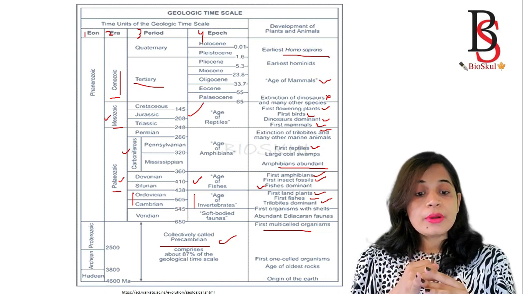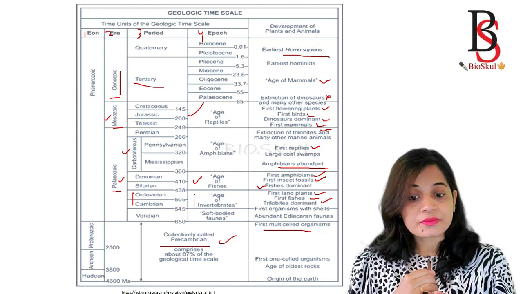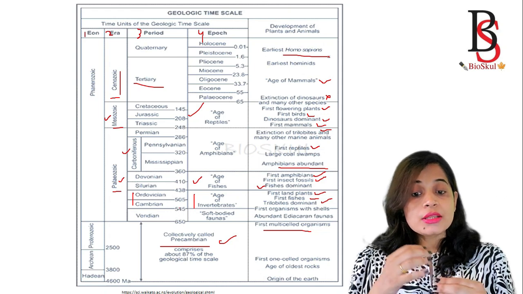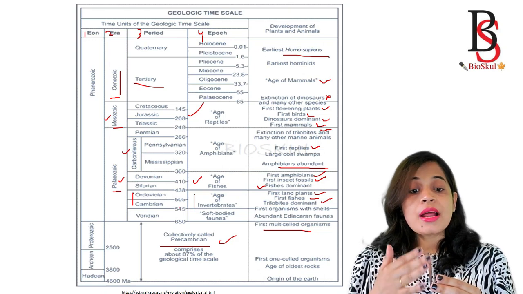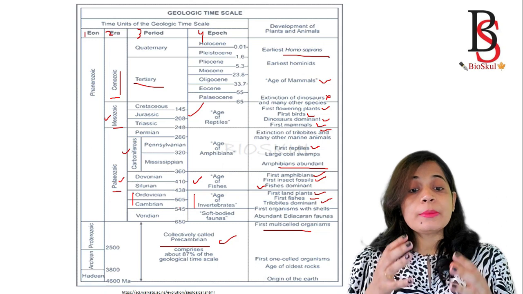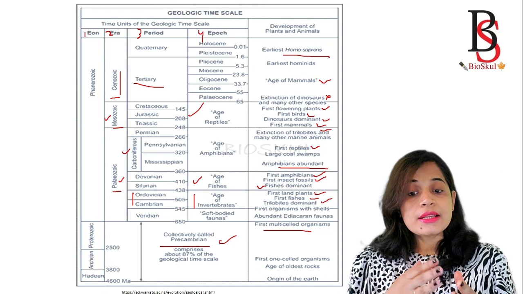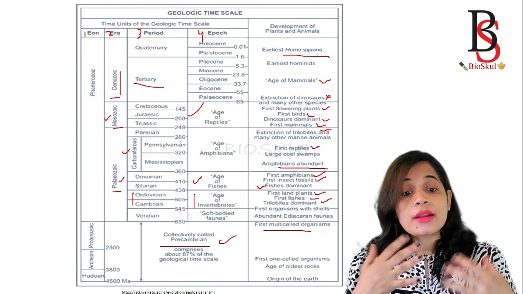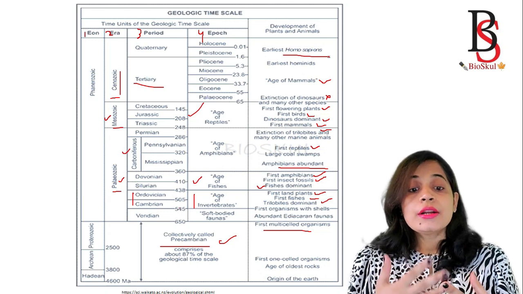In the Ordovician period, the first fishes appeared as well as the first land plants. Okay, then next comes the Silurian and the Devonian period. In that period the first amphibians appeared, and first insect fossils are also found, and in the Devonian period the fishes are abundant. Okay, the age of amphibians, that is the Carboniferous period and the Permian period, there the amphibians are abundant. First reptiles appear, there is extinction of the trilobites.